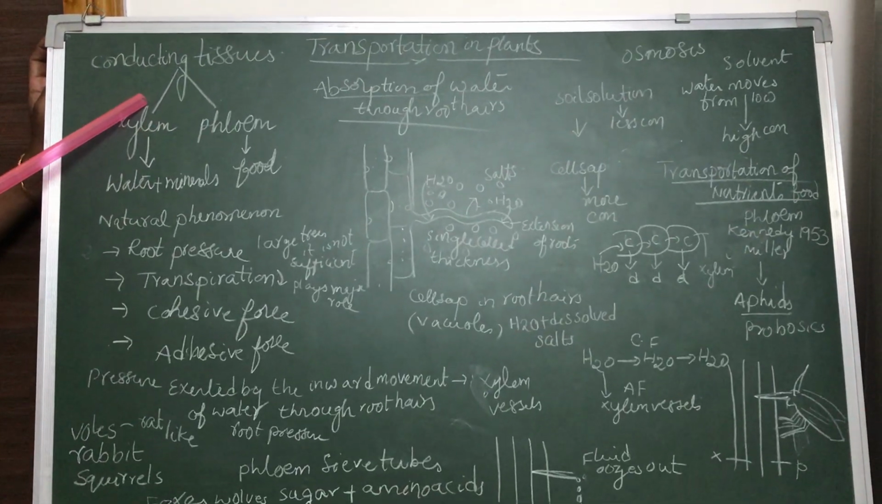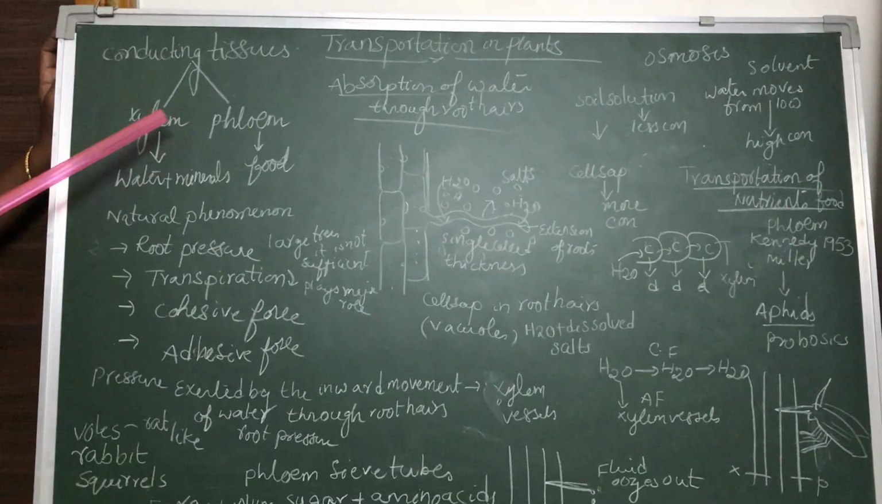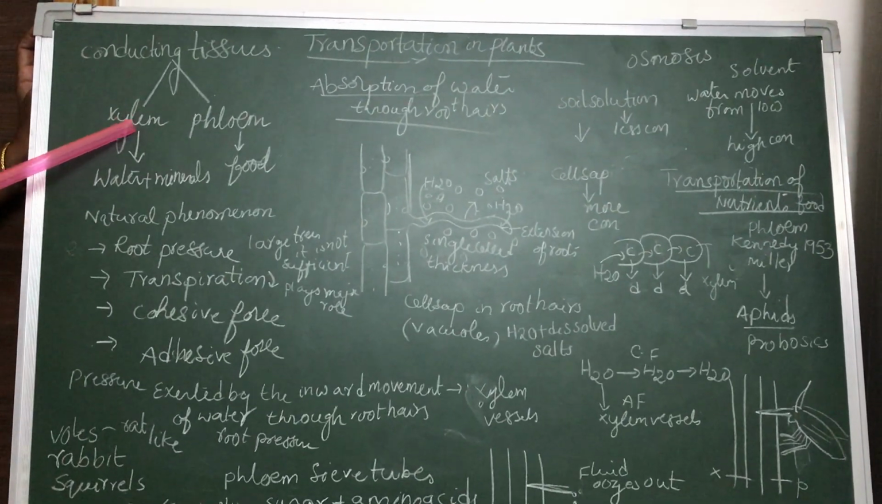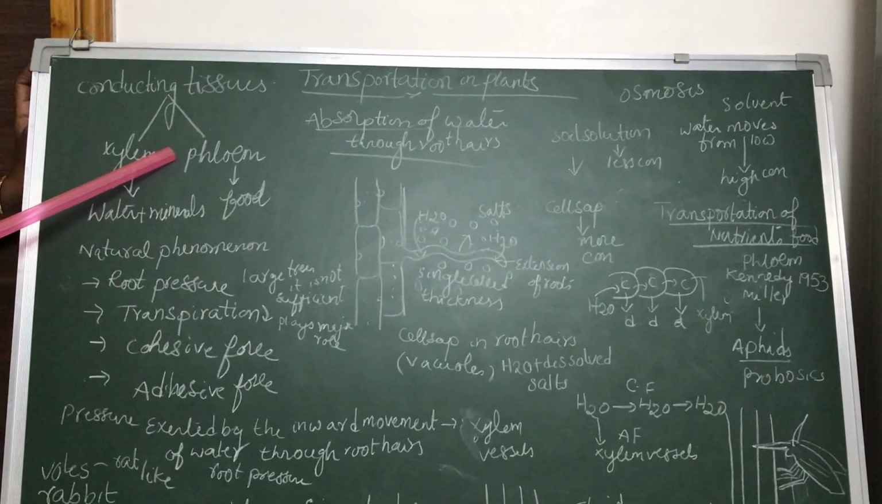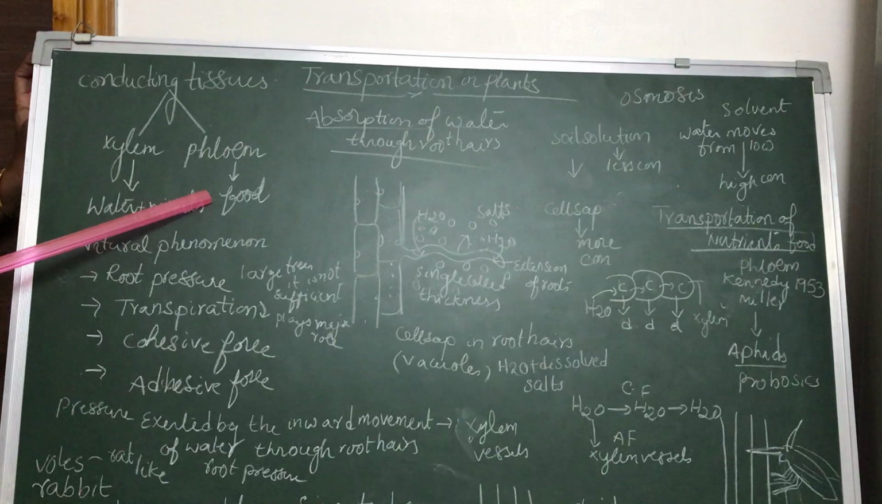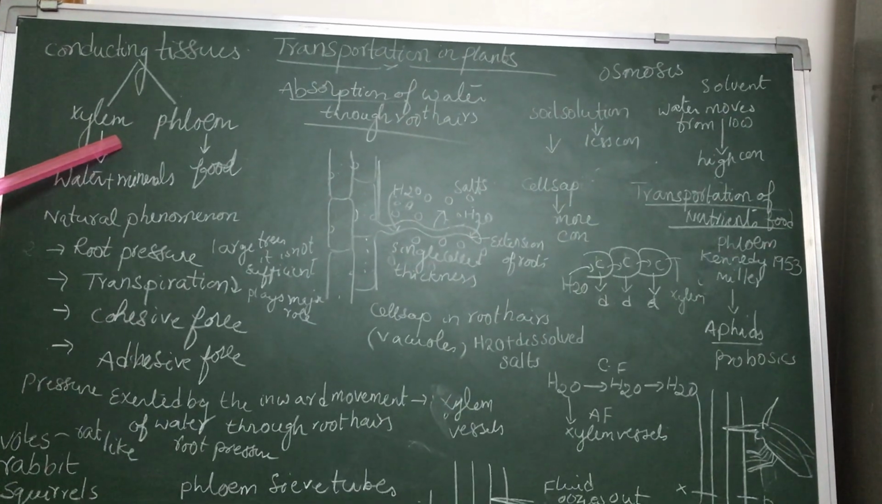You already learned about the conducting tissue in class 9, xylem and phloem. Xylem is a conductive tissue which conducts water and minerals, and phloem is a conductive tissue which conducts the food material in the plants. Both xylem and phloem together, we call it vascular tissue.